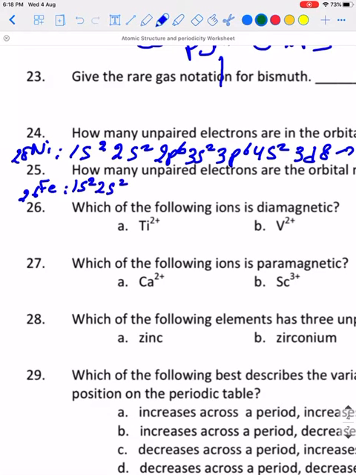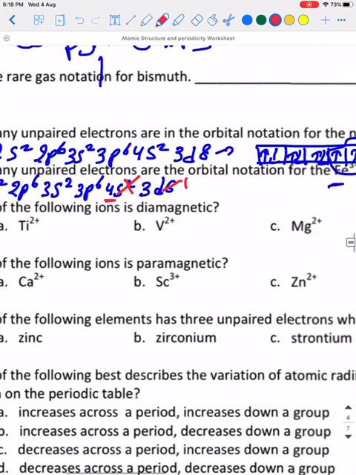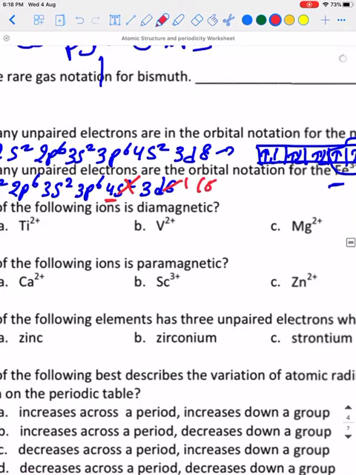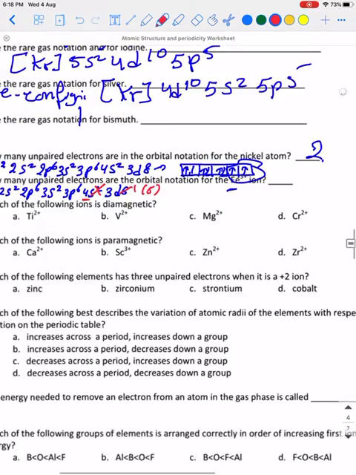Okay, 1s2, 2s2, 2p6, 3s2, 3p6, 4s2, 3d6. If I want to remove 3 electrons, 3 plus, I will start removing from the highest energy level. So from here, I will remove 2 and here 1, so left with 5.